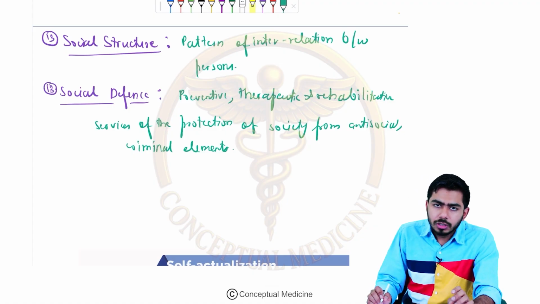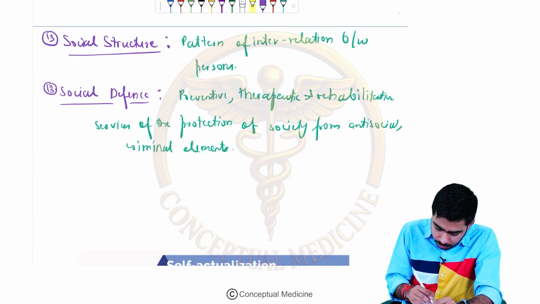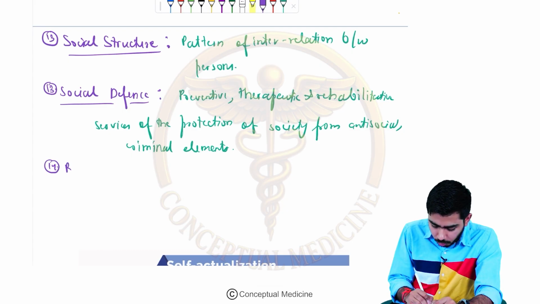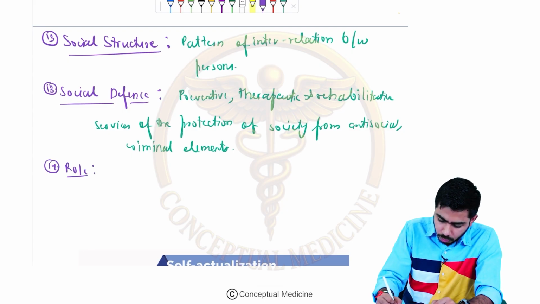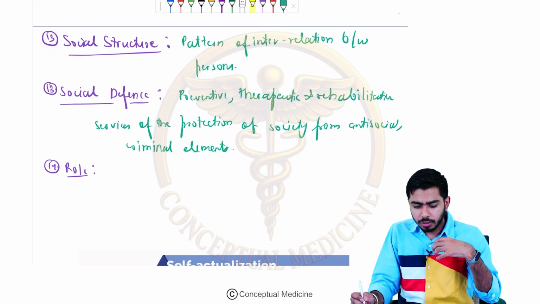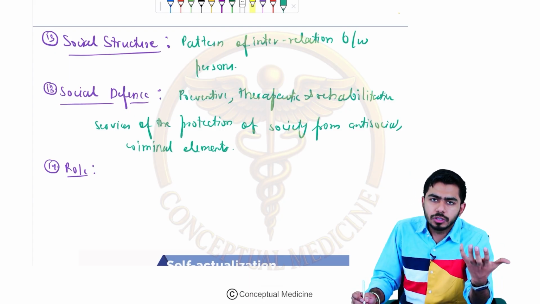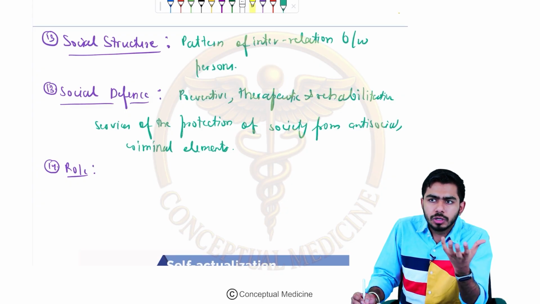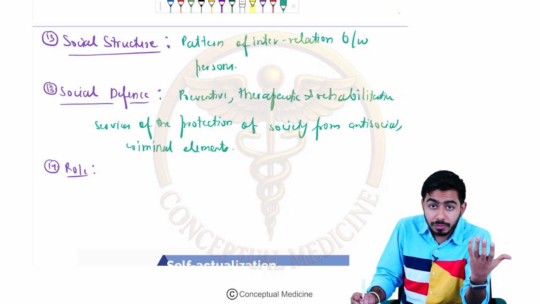Okay, now what about some more terms over here? For example, what is role? Role simply means the functions or duties which are assumed by a person in the society. You might be having some role, your father might be having some role, your mother might be having some role.